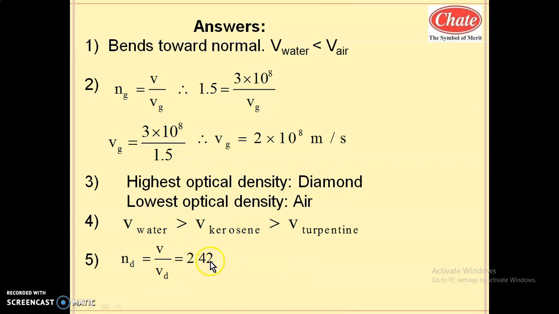This ratio is 2.42. As this is greater than 1, it means the numerator is greater than the denominator. So here the speed of light in vacuum is 2.42 times the speed of light in diamond. That means the speed of light in diamond is less by a factor of 2.42 compared to the speed of light in vacuum.